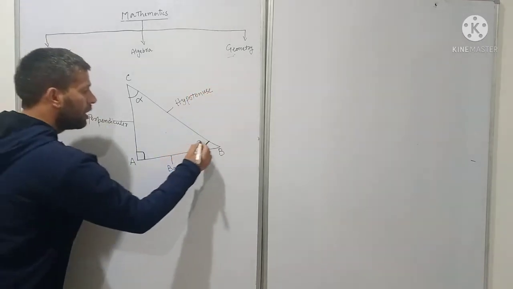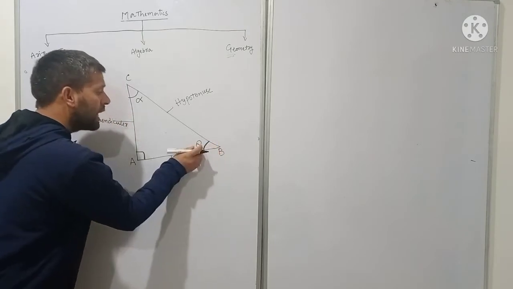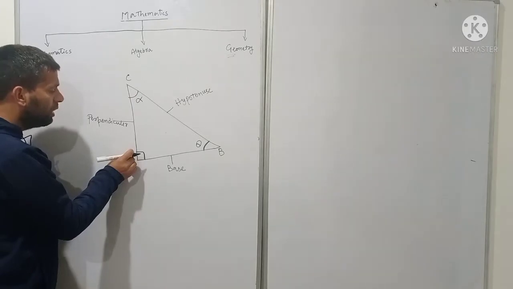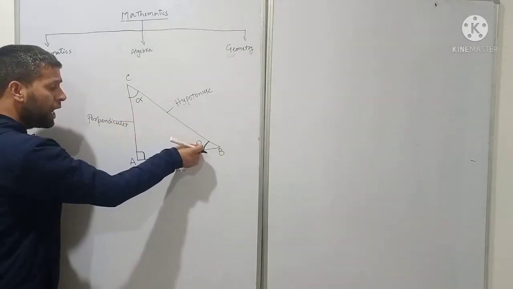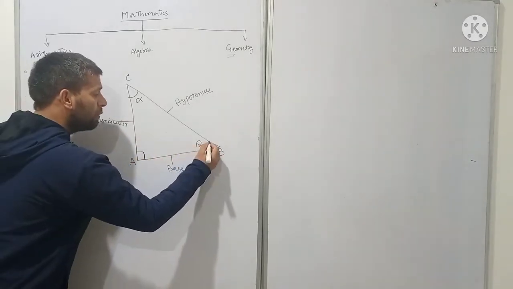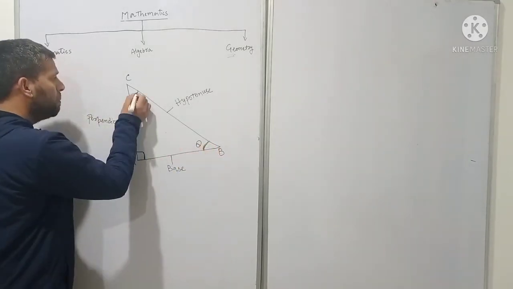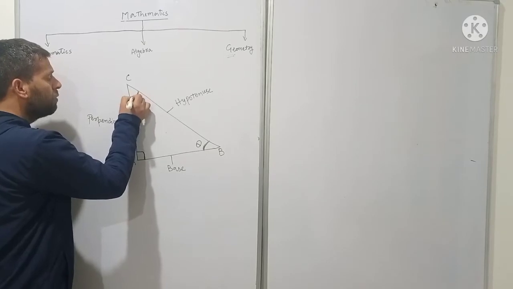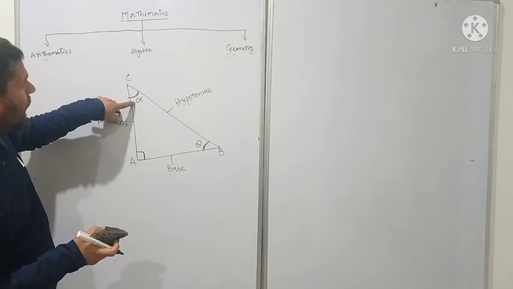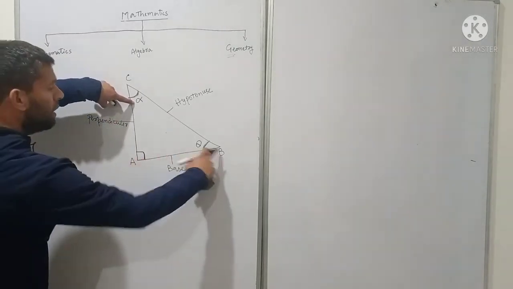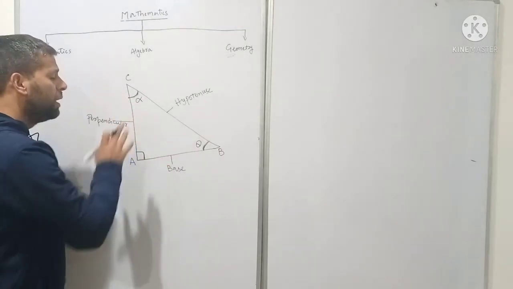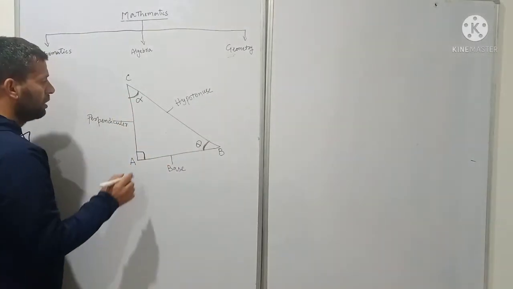So if I am going to work on this acute angle, the side opposite to the acute angle is always the perpendicular. It is not necessary that we work on this acute angle. It may be this acute angle. So if we work on this acute angle, let us say alpha, then AB will be the perpendicular of this right angle triangle.